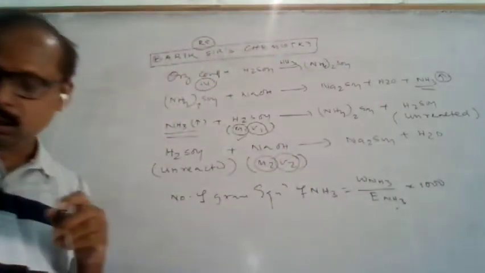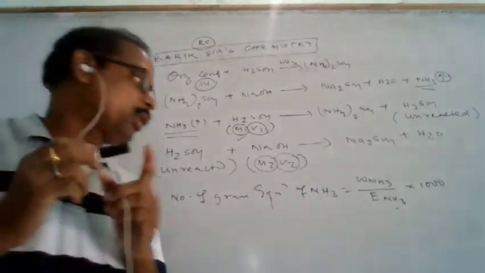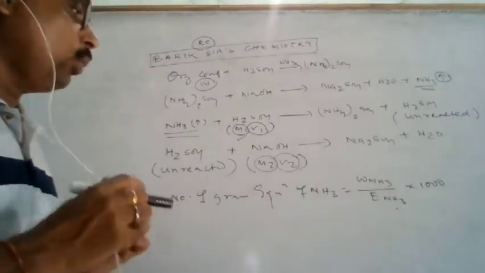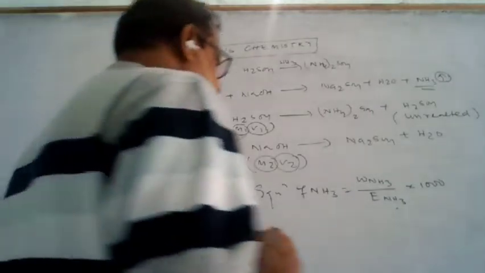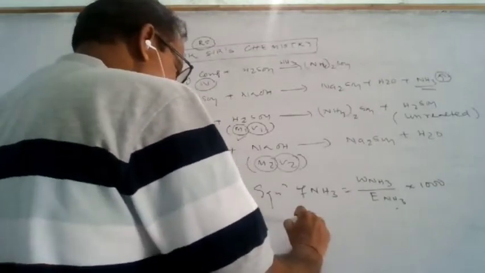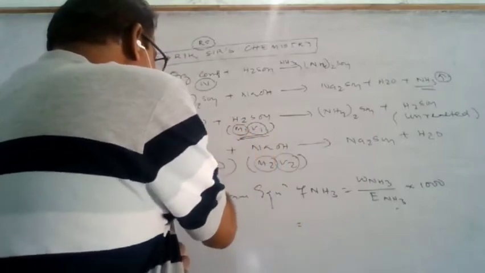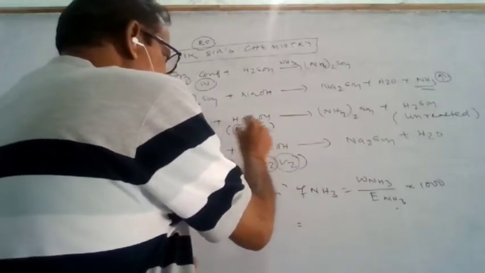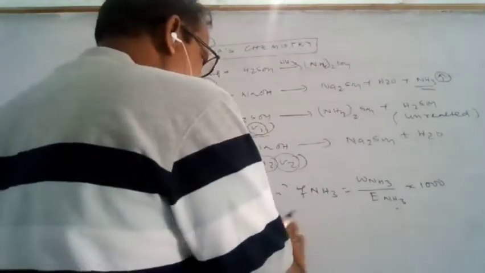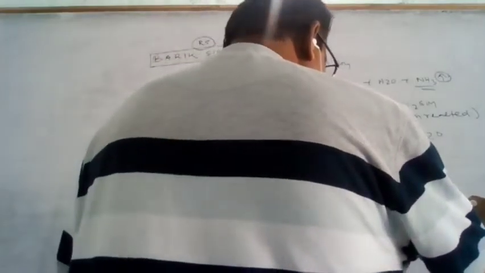According to the back titration method, how much ammonia is produced? The sulfuric acid M1 V1, as per the balanced equation, is divalent, so the factor 2 is used here. So this is equal to 2 M1 V1 minus M2 V2.